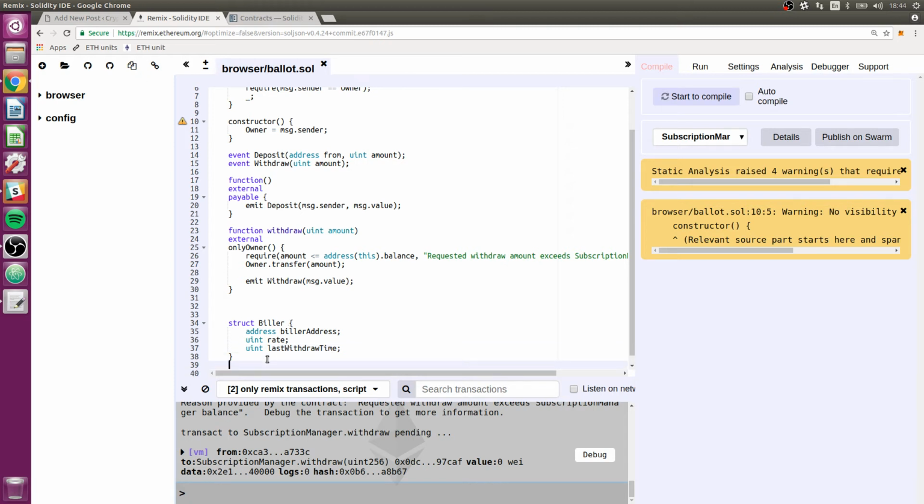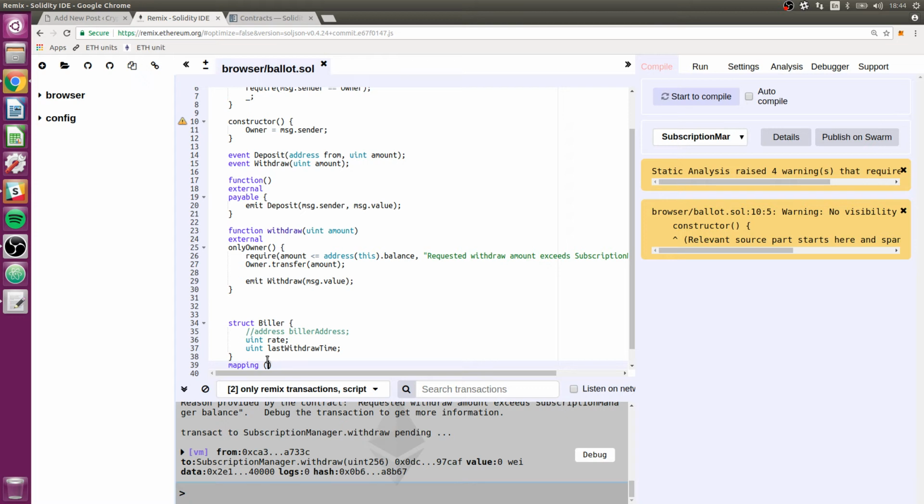Now we want to make a list or an array. Well, let me think about this. If we're going to make a mapping, we might not really need to store the address of the biller in this struct. I'm going to comment this out because a mapping takes one type and maps to another type.